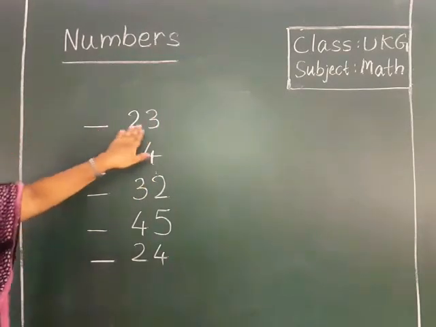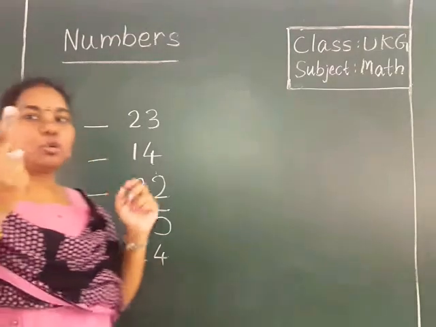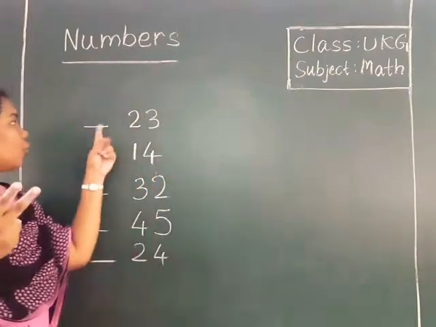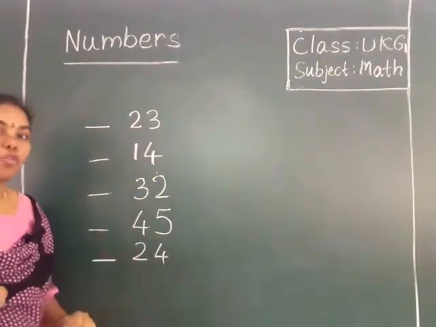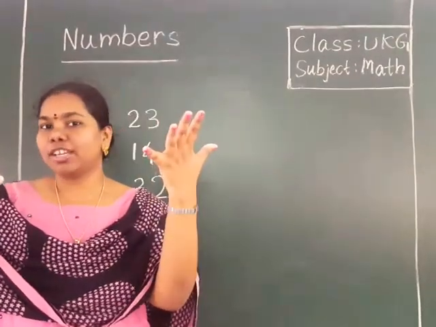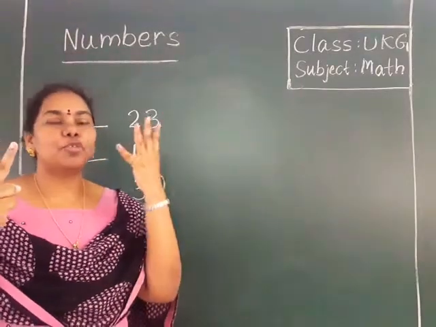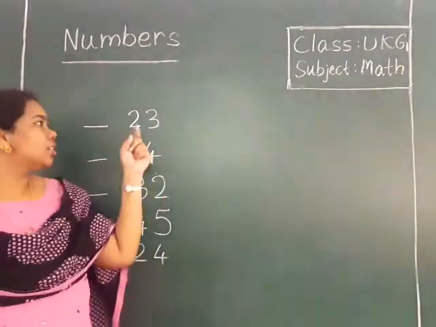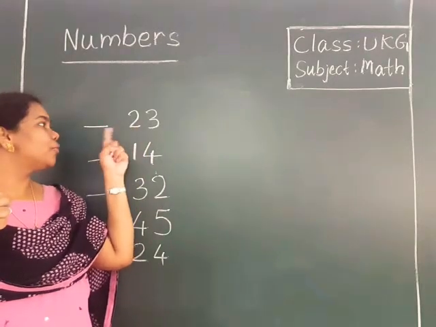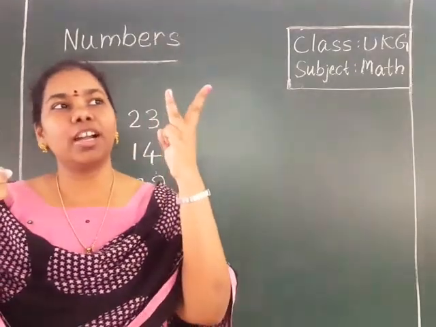I should write the number which comes before 23. So which number will come before 23? After 23 comes 24, you know that. After that 25, you know, no? 21, 22, 23, 24, 25, like that. But here I have given the before. We should write the number before 23. Before which number will come?